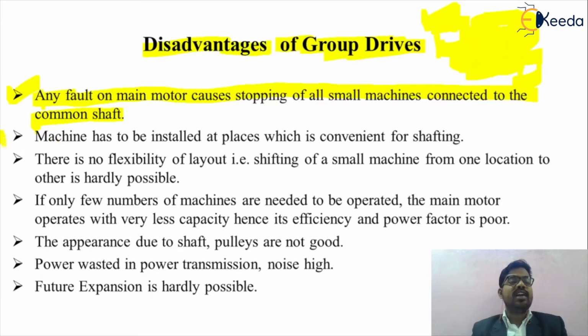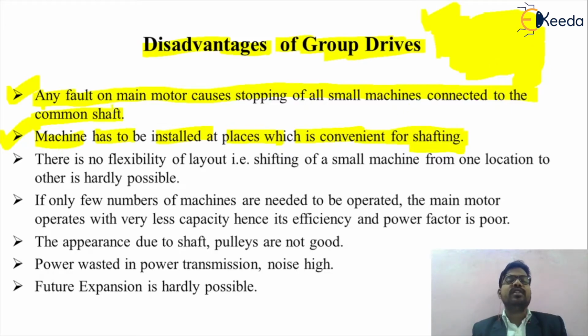And the second disadvantage of the group drive is that the machine has to be installed at a place which is convenient for shafting. Because a single machine is used for n number of applications, it has to be installed at a place convenient for the shafting process.